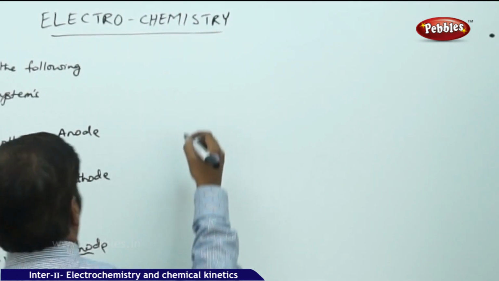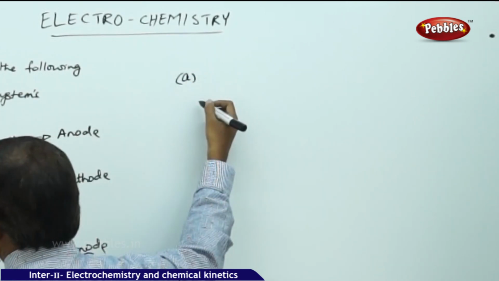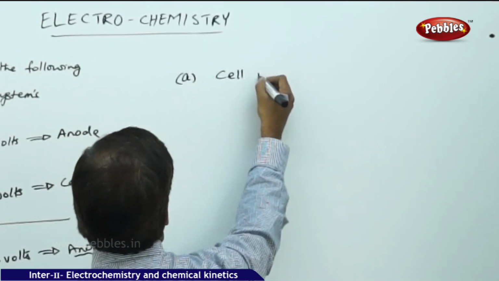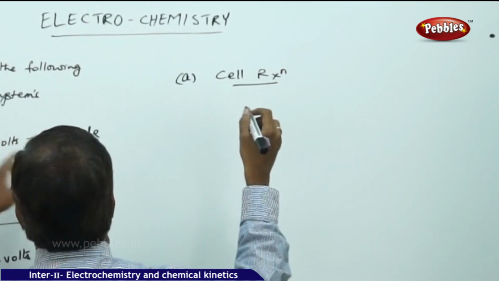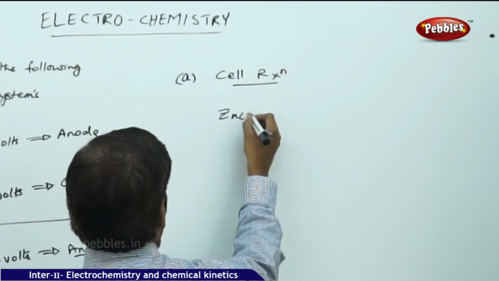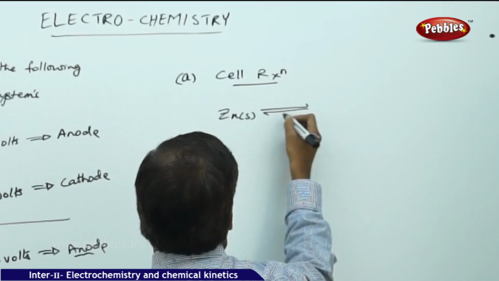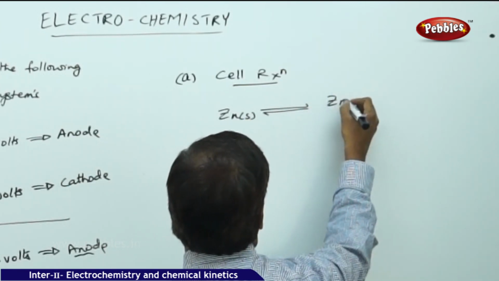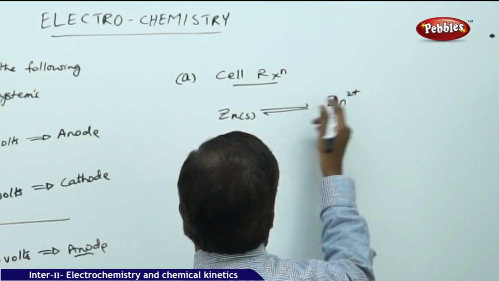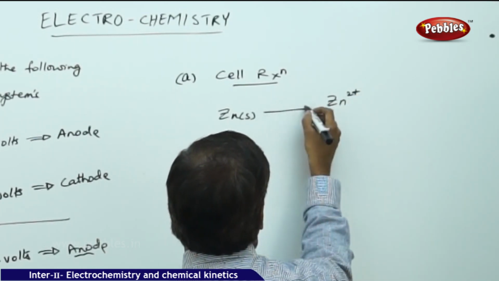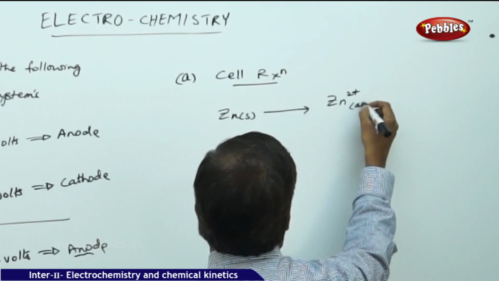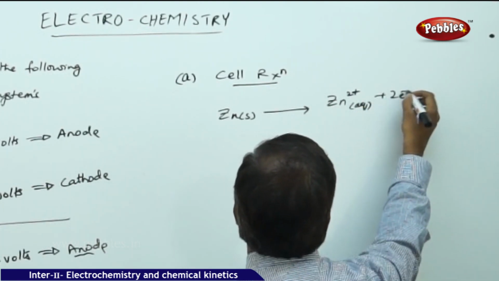For the first one, zinc is getting oxidized, so zinc solid gives Zn2+ aqueous plus 2 electrons.